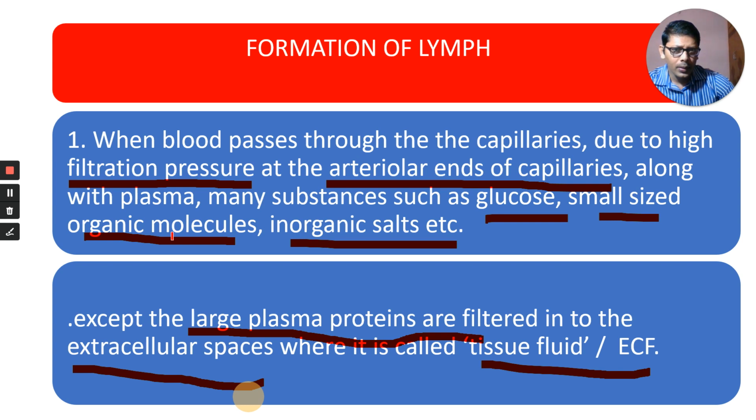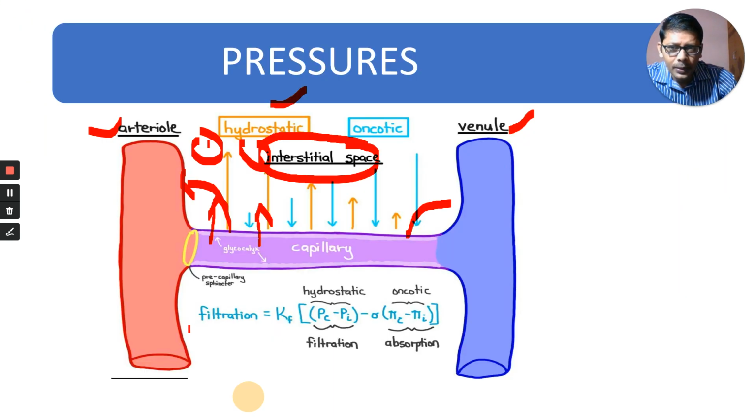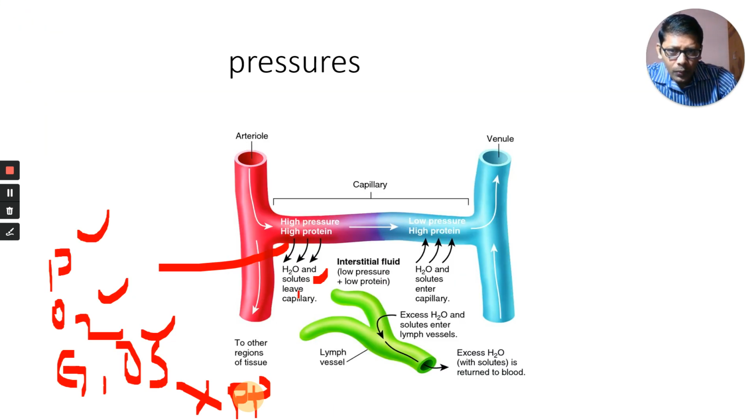Glucose, small size organic molecules, inorganic salts, etc., except large plasma proteins, are filtered into the space. The substance that is coming out, what is present here, we now call interstitial fluid, or tissue fluid.